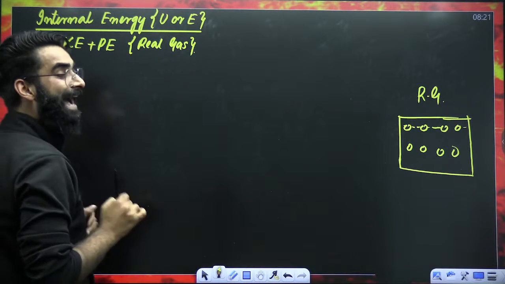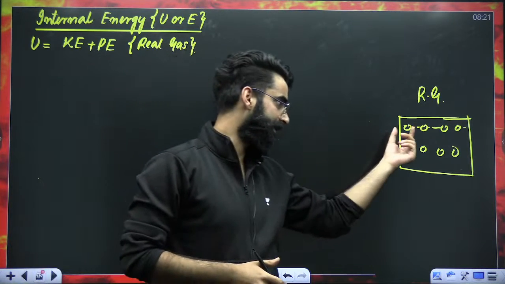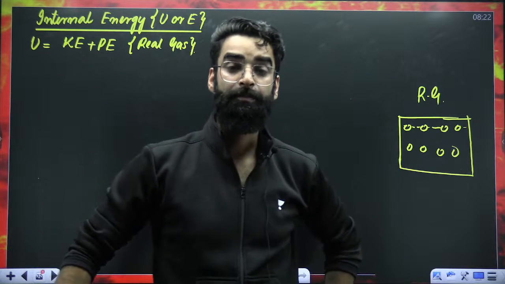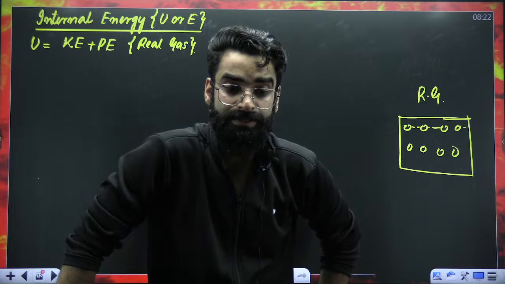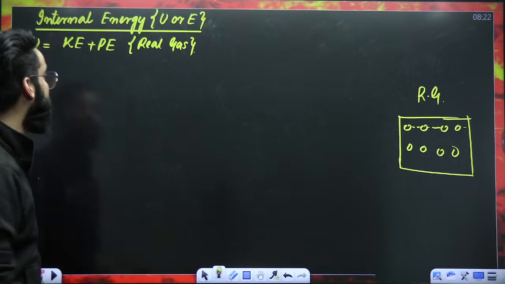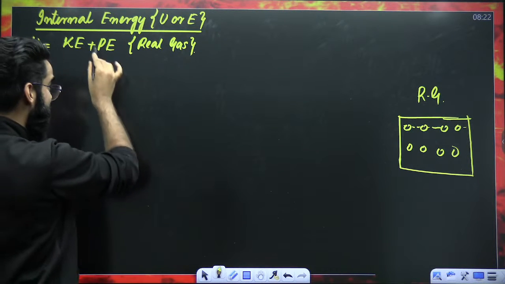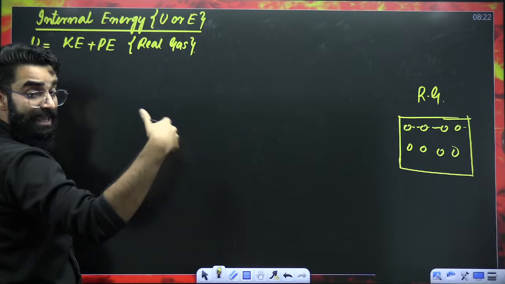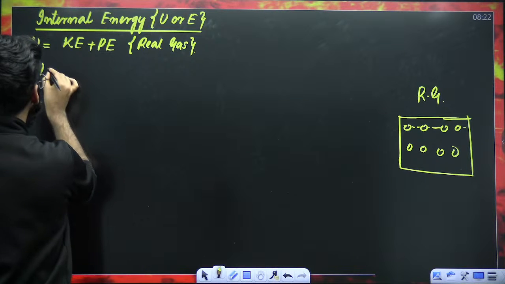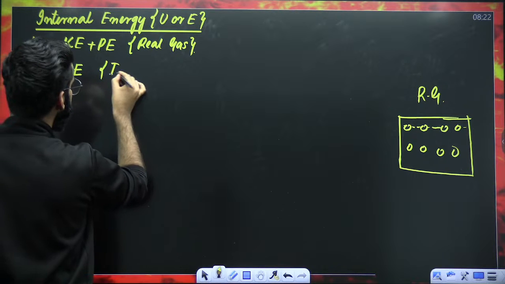Now, for the ideal gas, just tell me one thing. If this was the ideal gas, will there be any interactions? Between the ideal gas molecules, there are no interactions. If there are no interactions, what will be the value of this potential energy for the ideal gas? It will be zero. Potential energy comes into play due to interactions. If in ideal gas there are no interactions, so PE value will be 0. So U is equal to total kinetic energy for the ideal gas.